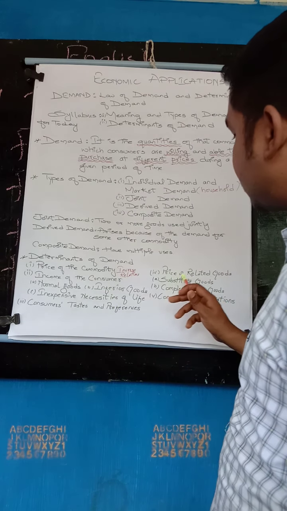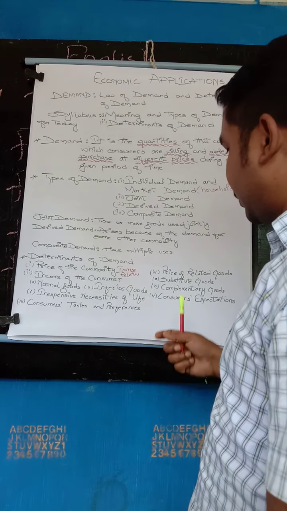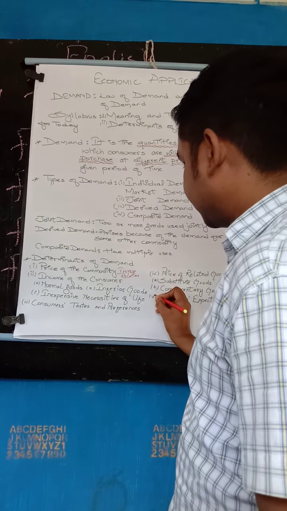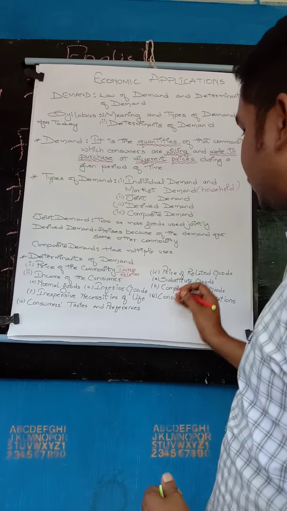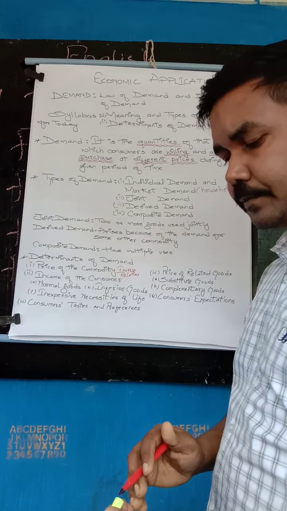Next, price of related goods. The price of related goods is again divided into three main sections: substitute goods, complementary goods, and consumers' expectation.